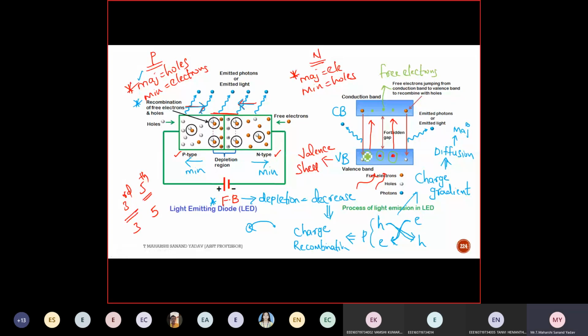Once the electrons get excited from the valence to the conduction band, after some time they fall from conduction to valence. Because of which energy is radiated. This is nothing but an emitted photon, which is nothing but emitted light. A small concept, no more changes. Same as a p-n diode only, but there is a concept of energy dissipation, which is nothing but emitted energy.